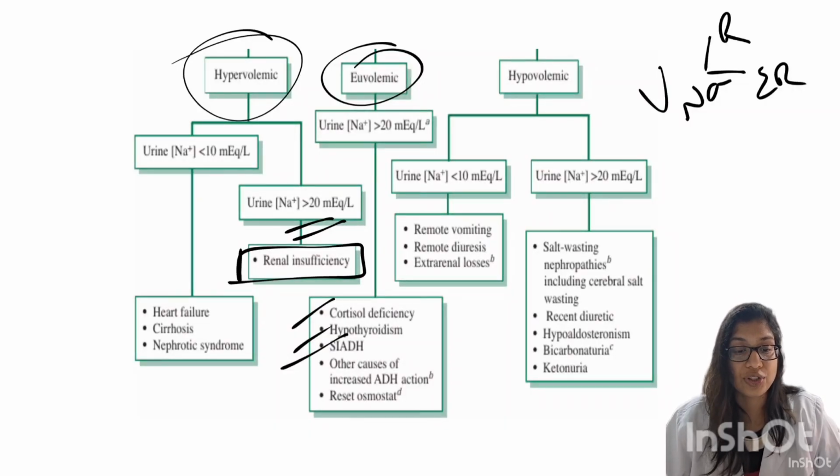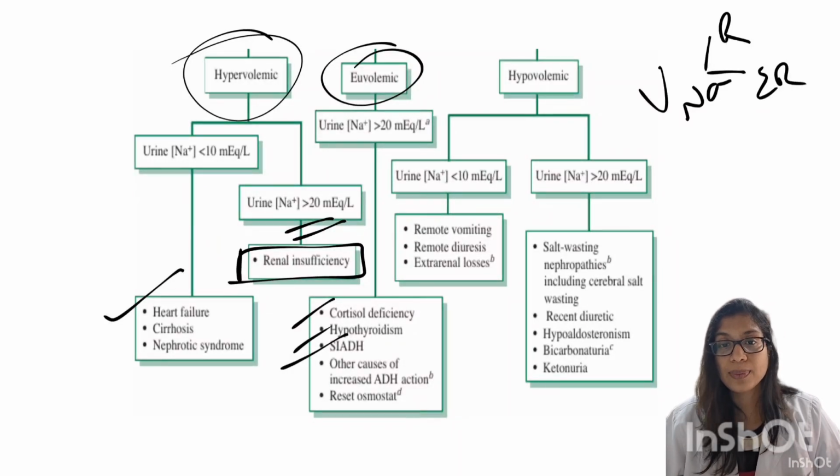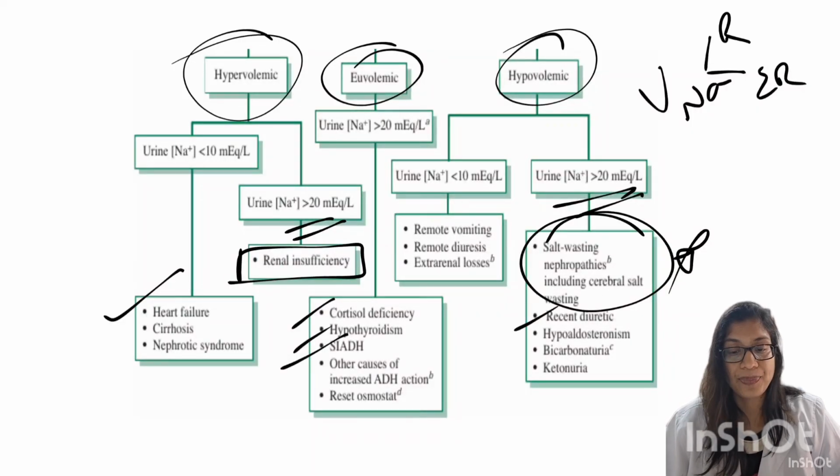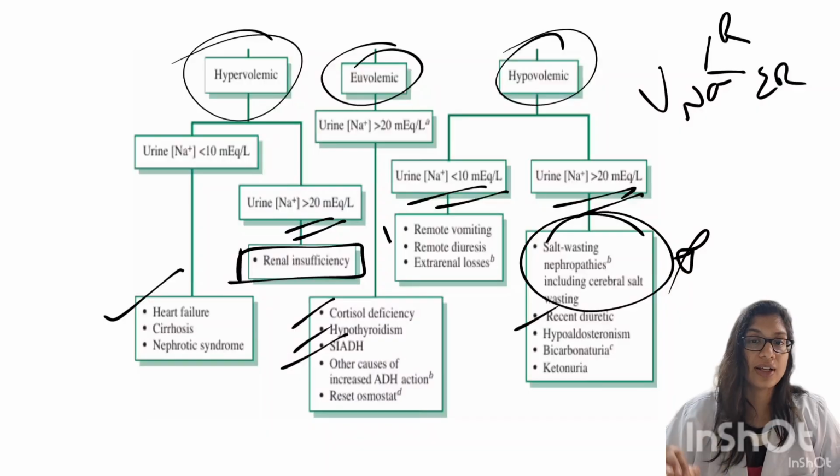There is renal insufficiency. In case of fluid overload with urine sodium less than 10, it is some other extrarenal cause, that is heart failure, cirrhosis, or nephrotic syndrome. Next, hypovolemic hyponatremia, in which urine sodium is more than 20, meaning there is renal loss. The most important cause is cerebral salt wasting. Apart from that, if there is any recent diuretic use, then also we will see this. And if sodium is less than 10, then it is some extrarenal cause.